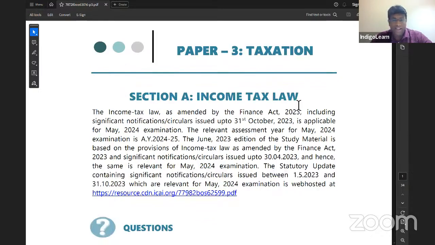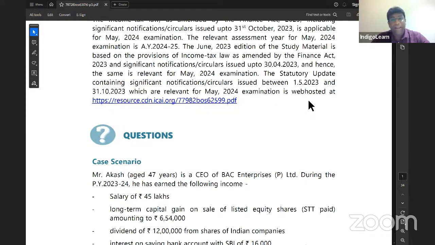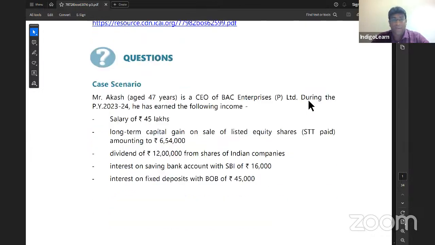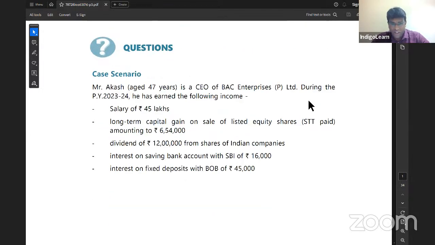So paper 3 is taxation, my dear friends. Now that we have only 3 papers in Group 1 and 3 papers in Group 2, in Group 1 the third paper is your taxation paper. And in that we have 3A and 3B. 3A is about income tax and 3B is about GST. So first let's talk about 3A, then we'll get into 3B, that is the GST part. Let's look at the first interesting question, my dear friends.